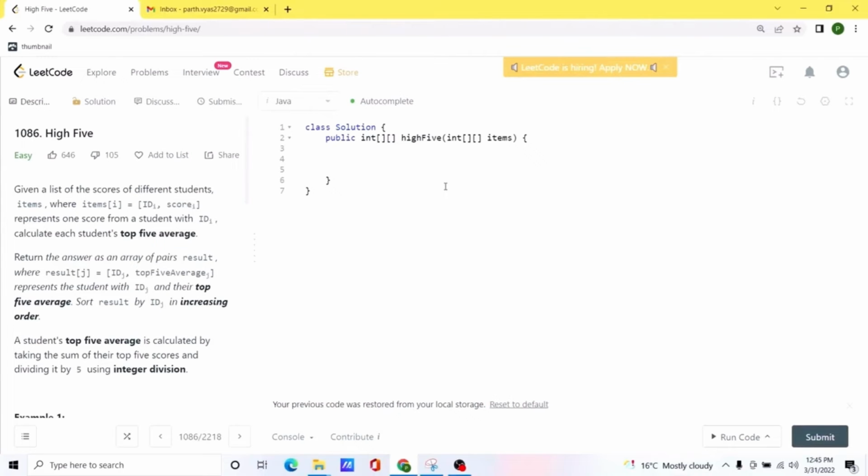First of all, we are going to create our tree map where in the key we are going to store the ID, and as the value we are going to store a priority queue. We are going to name it scores. Now we are going to iterate over the given input array, and we are going to store all the values to our tree map.